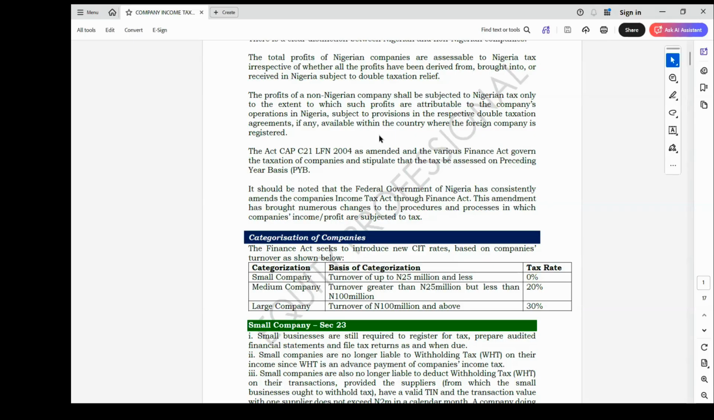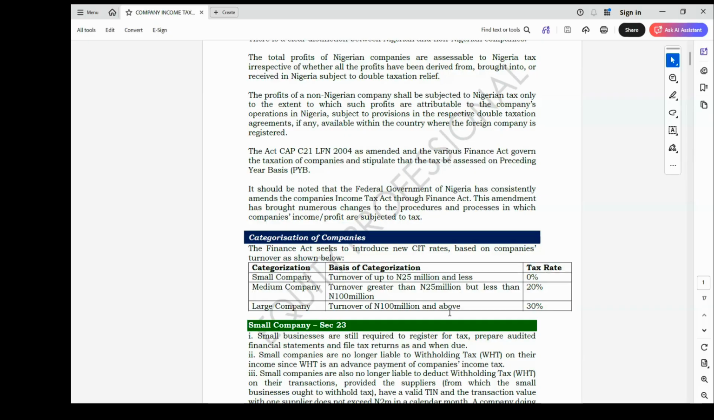Then there is the medium company. Those are companies with an annual turnover above 25 million naira and less than 100 million naira. They are called medium companies. For small companies, the tax rate is 0%. That tells you that small companies are not liable to payment of taxes.